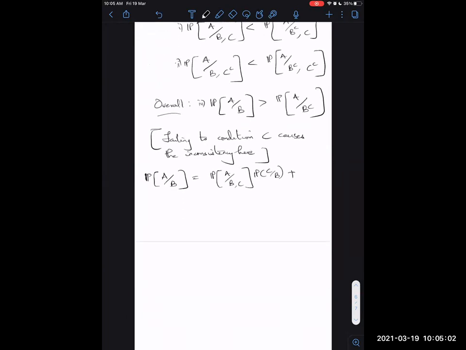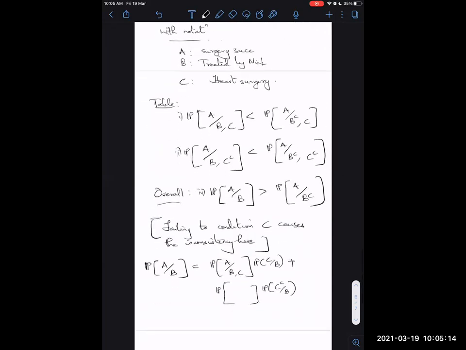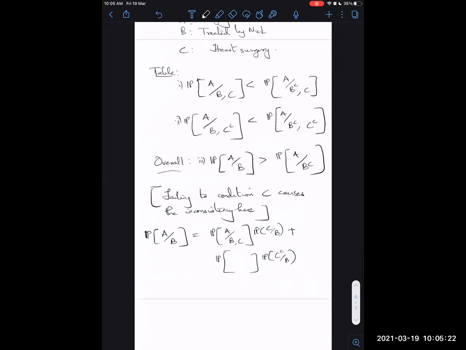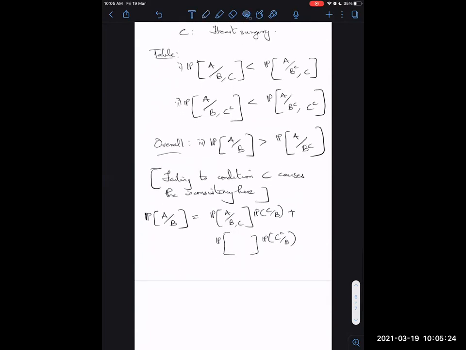You'll get something similar to this, and C complement given B. This is the probability that you will have a success if B is the event where Nick treats the patient. So this is the probability of A given B, and using LOTP we get this. The terms C given B and C complement given B depend entirely on whether Nick treats the heart surgery or not.